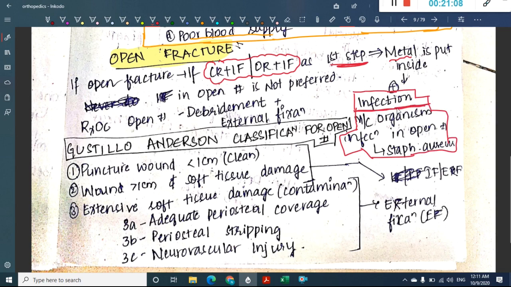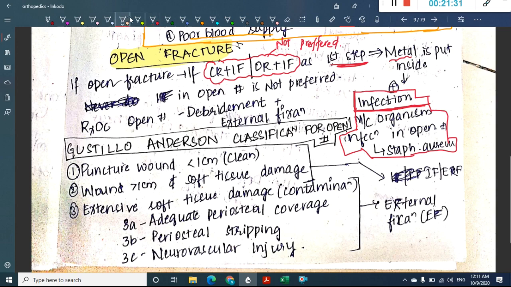Osteomyelitis is a very bad condition, which might disable the patient. So as a result, in open fractures, closed reduction and internal fixation is not preferred because of this infection.